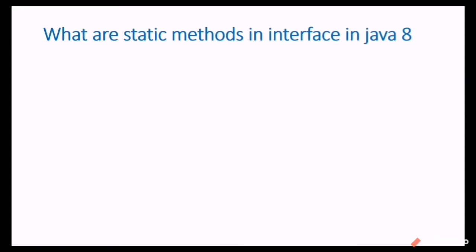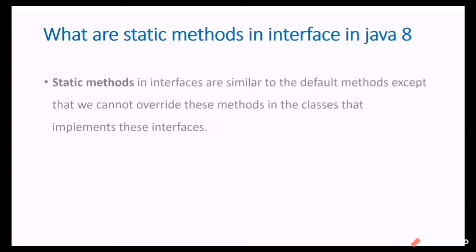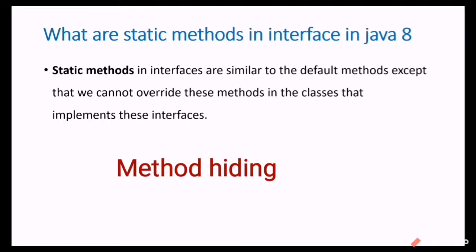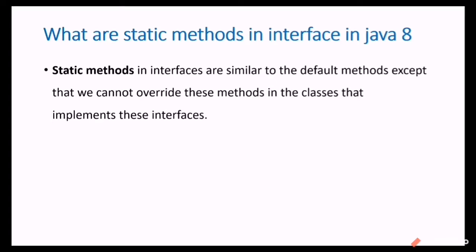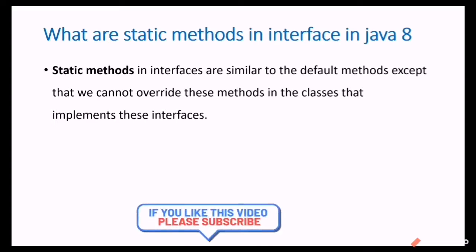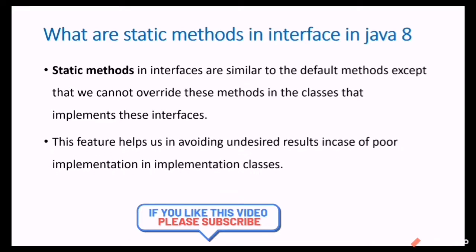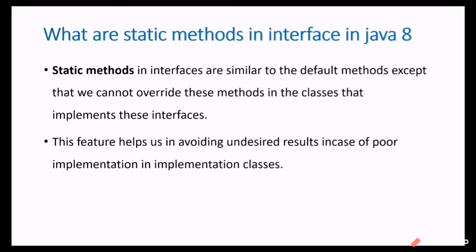What are static methods in interface? Static methods are similar to default methods, except we cannot override static methods. That is, they support only method hiding, not overriding. So we can use only the actual method in the implementation classes. If we want to restrict changing or overriding the actual method, then we can go for a static method. This feature helps us avoid undesired results in case of poor implementation in the implementation classes.